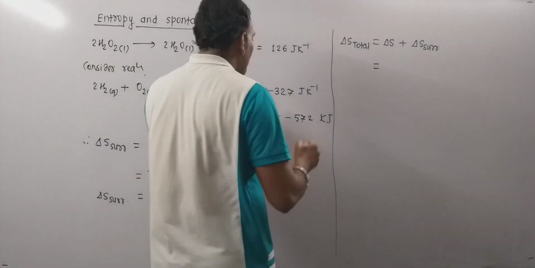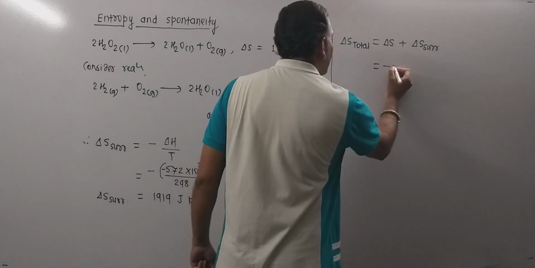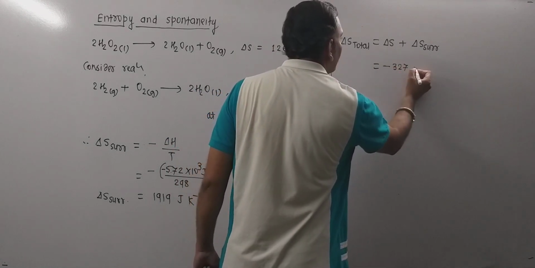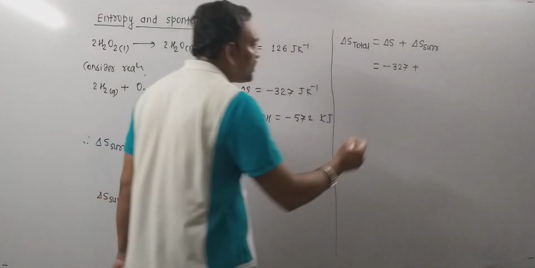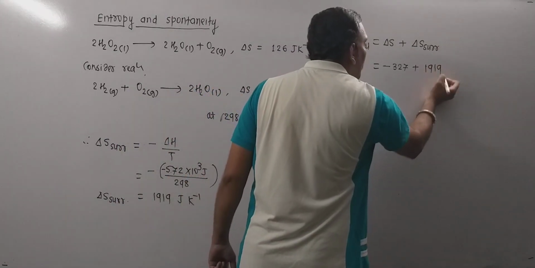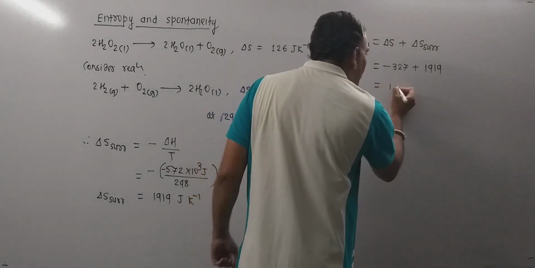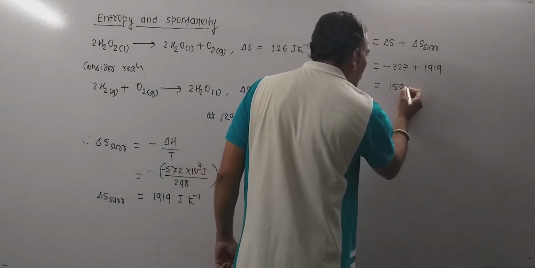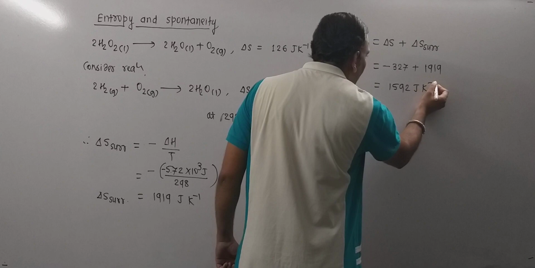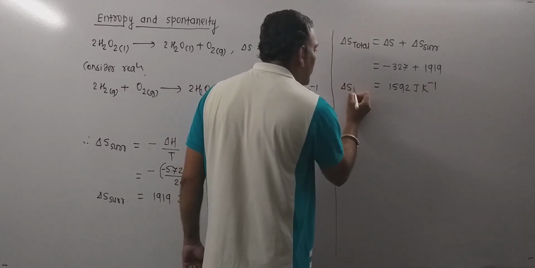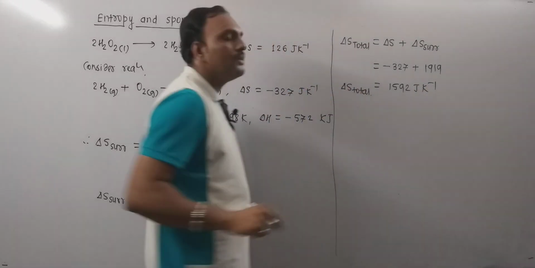Delta S of the system is minus 327, plus delta S of the surroundings, 1919 joule per Kelvin. When we do the calculation, it comes to 1592 joule per Kelvin, which happens to be a positive value.